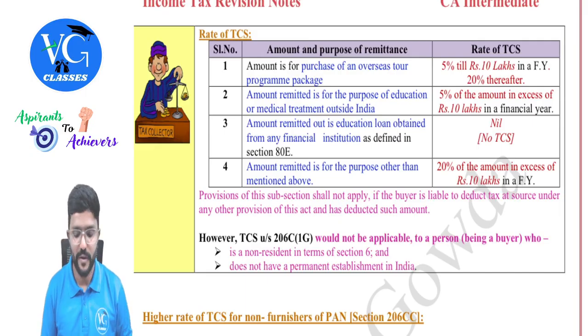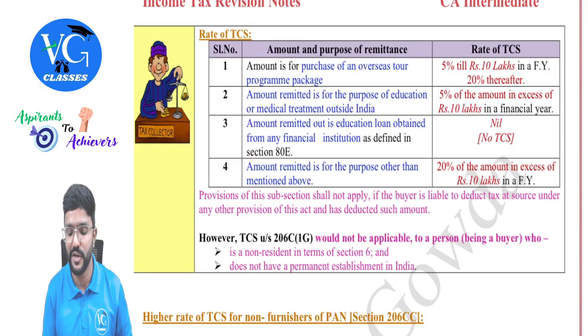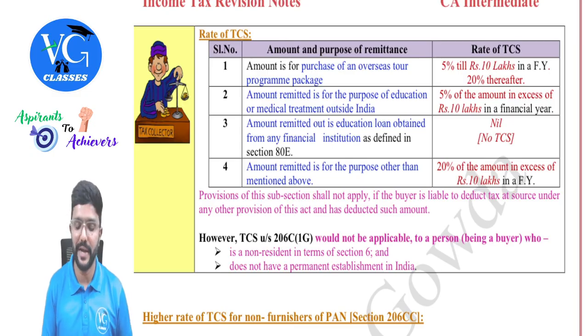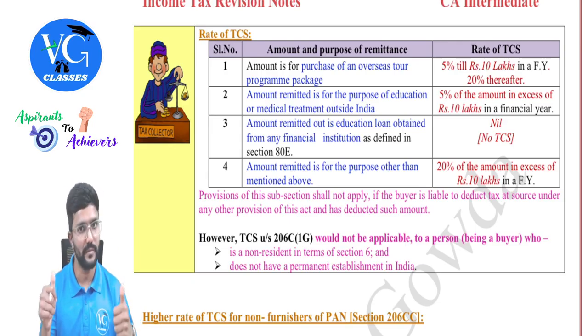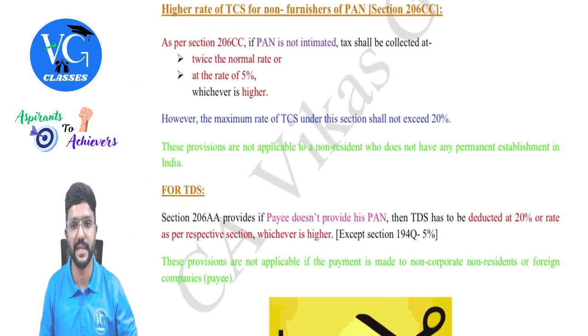I repeat, for both put together, the aggregate limit per financial year is 10 lakh, guys. And above 10 lakh, it will be either 5% or 20%, depending upon the purpose for which you are remitting outside India. Got it? Yes, sir. So these are the cases of TCS, guys.